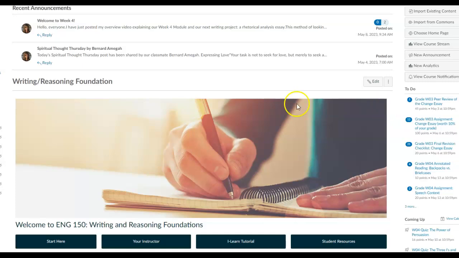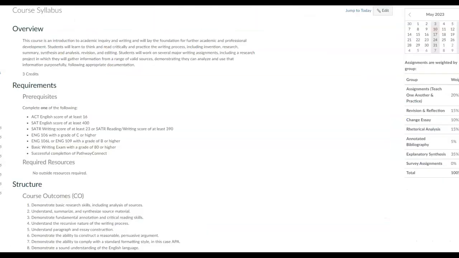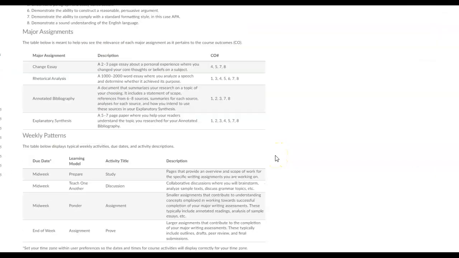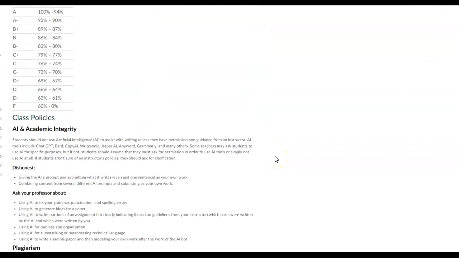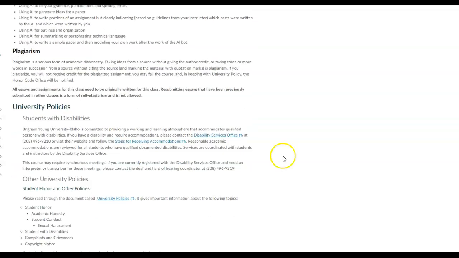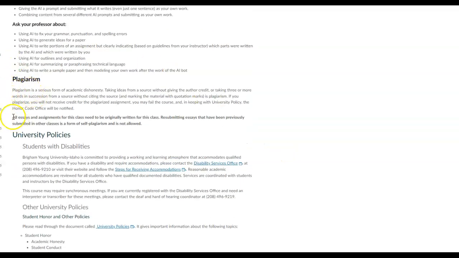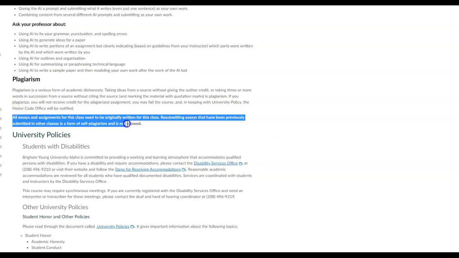The first thing, right now we're on this home page, but if you open up the syllabus, right here is the syllabus, and you read this right at the beginning of the class. If you go down here, there we go, under plagiarism, is this important note right here, all right? All essays and assignments for this class need to be originally written for this class. Resubmitting essays that have been previously submitted in other classes is a form of self-plagiarism and is not allowed.